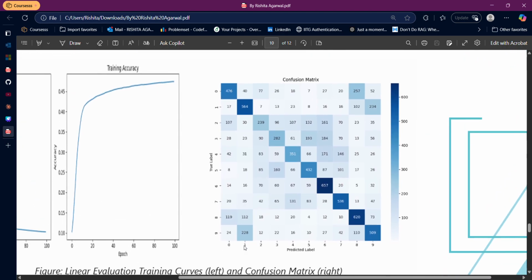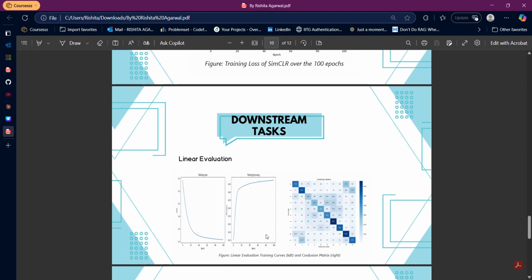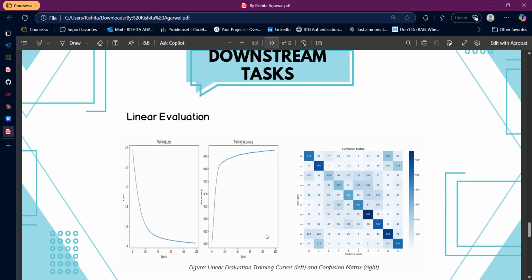Over CIFAR 10 we can see that majorly the diagonal elements are the correct predictions, but we can see some incorrect predictions in, let's say, class number 1 and class number 9. So why is this so? When I cross-checked through my dataset, class number 1 was actually a car and class number 9 was a truck. So it is pretty clear that a car and a truck are pretty similar in their features, in their looks as well, which is why the model was not able to differentiate between them properly.